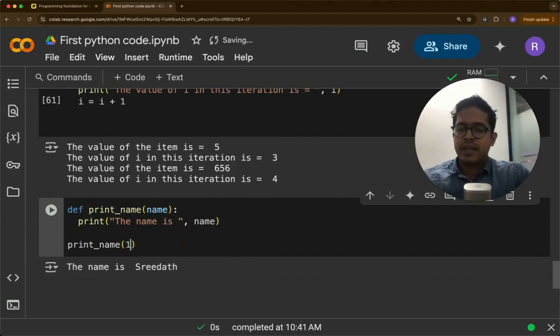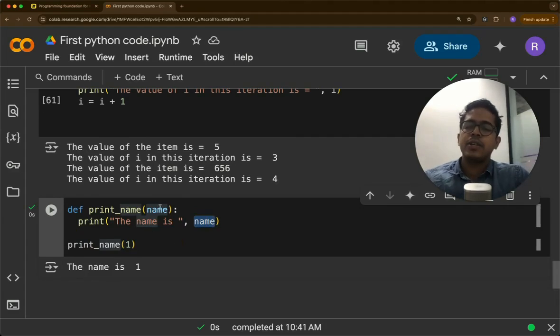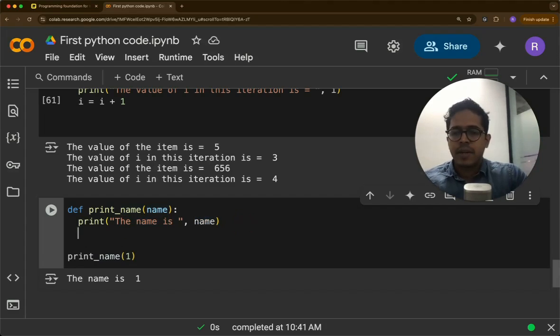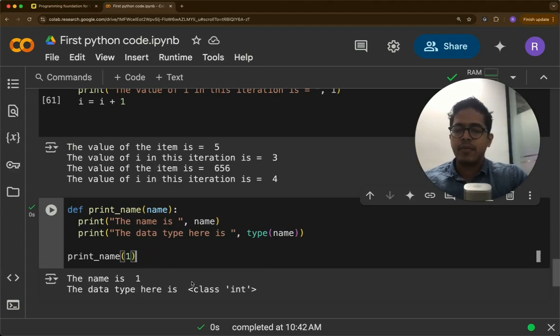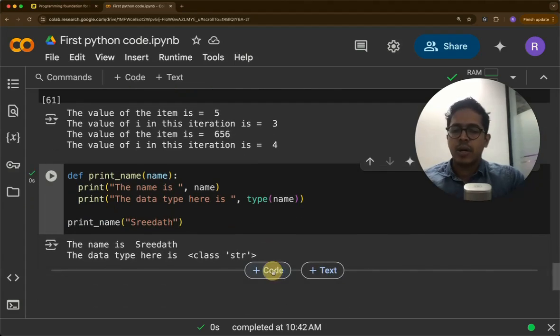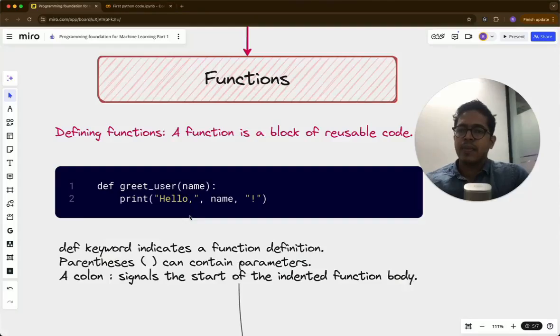If I pass an integer, it will print the integer, because we are not defining the data type of whatever value we pass into this variable; the data type becomes that. So we can print that also. Print the data type here is type of name. So if we are passing one, the data type will be integer. If you are passing some name, the data type will be string. So it depends on what you are calling the function with in this case.